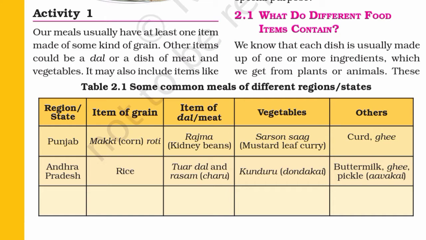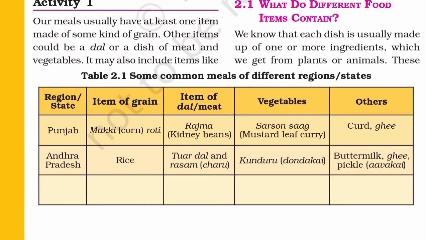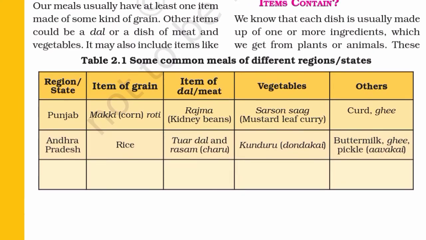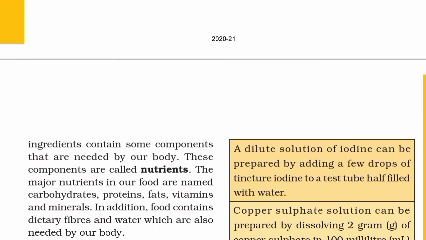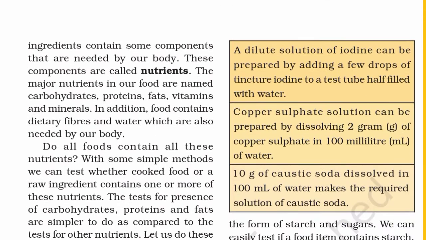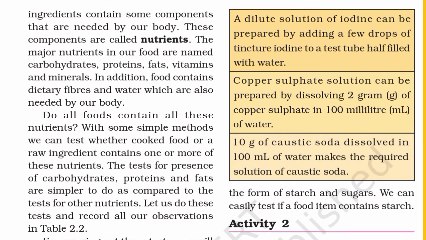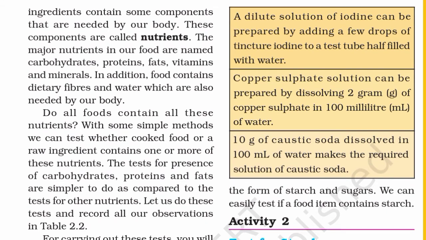2.1. What do different food items contain? We know that each dish is usually made up of one or more ingredients, which we get from plants or animals. Page 9. These ingredients contain some components that are needed by our body. These components are called nutrients.